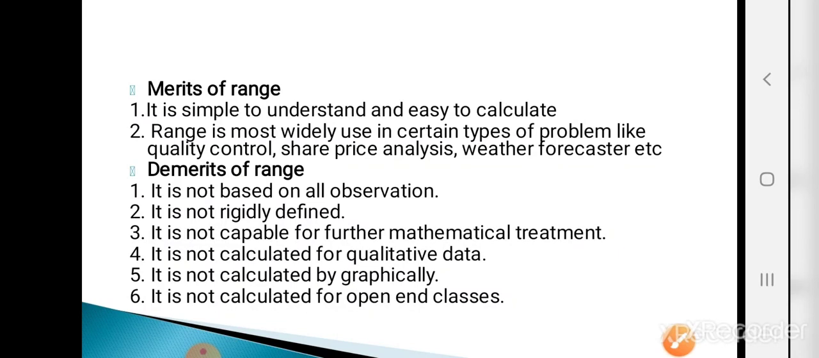In the next lecture we will see the next measure of dispersion, named quartile deviation.